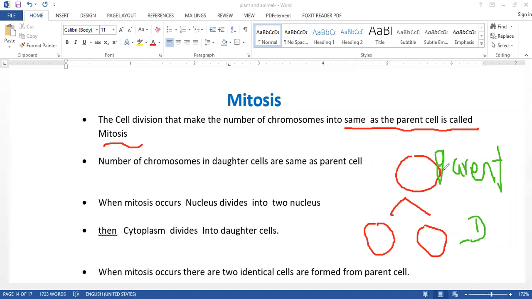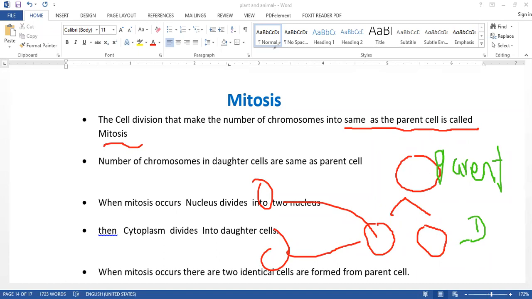If two cells are formed from one of these, it now becomes a parent cell, and these two are daughter cells.